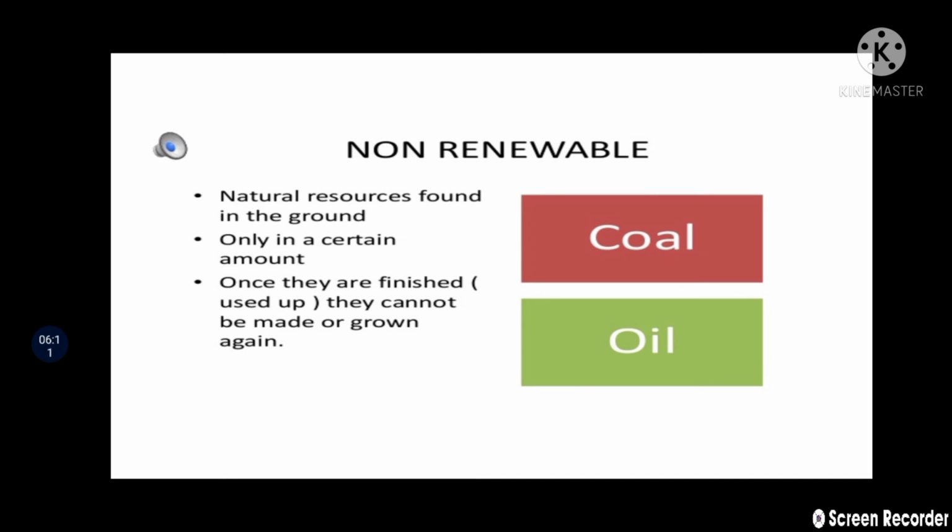Students, these natural resources are found in the ground. These non-renewable resources are found in the ground only in a certain amount. Once they finish, they cannot be made or grown again, because that takes millions of years. Such resources cannot be replaced as they take millions of years to form. That is why they are known as non-renewable resources.